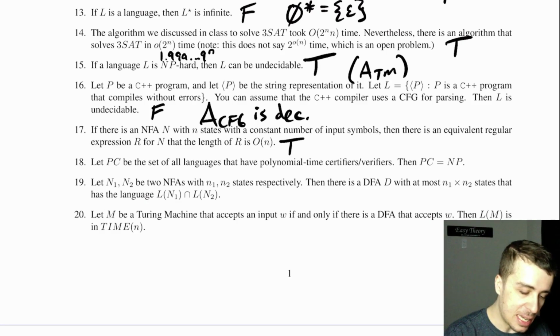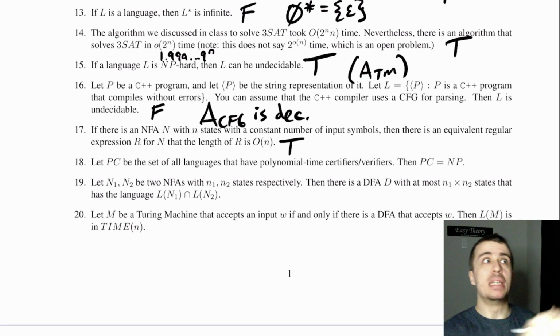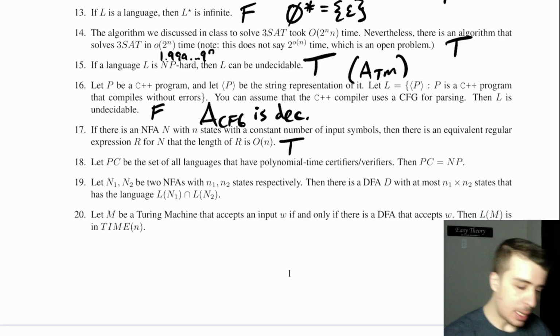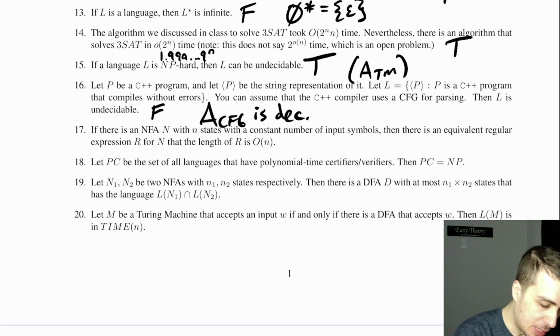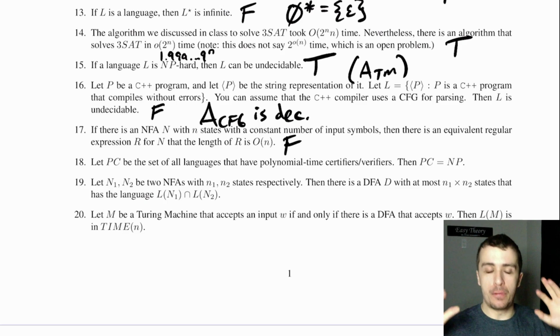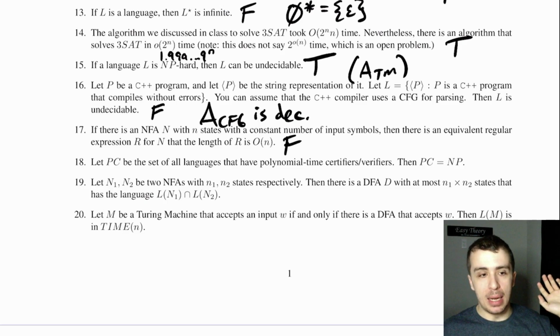And the reasoning is that if you rip a state out, wait. Actually, no, that's false. That was my mistake. It's false, because it's an NFA, not a DFA.